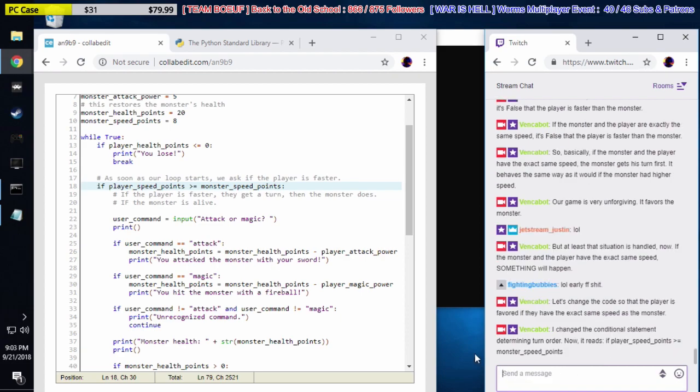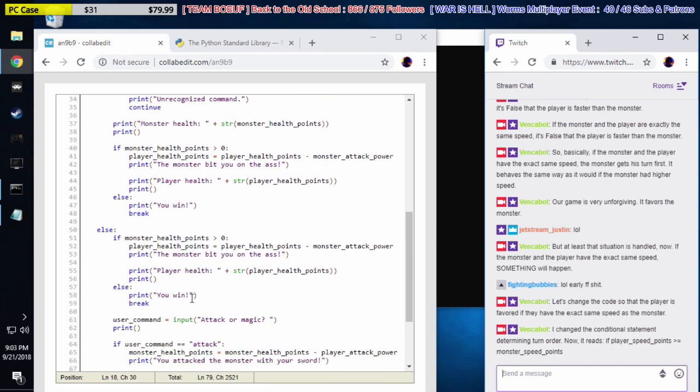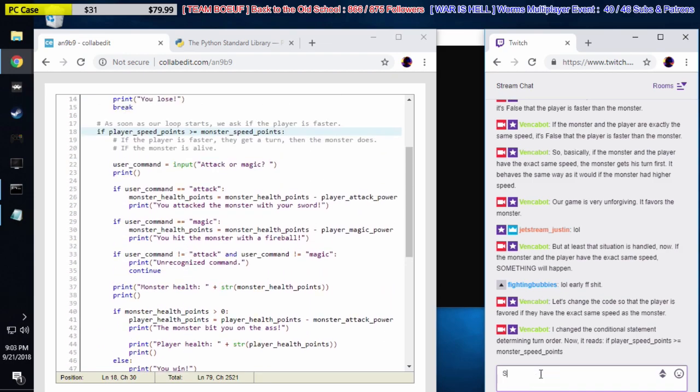Do this, right? So if the player has more speed or the same speed as the monster, then he gets the first turn. Otherwise, the monster gets the first turn, right? So now the else statement will only trigger if the monster's speed is actually higher than the player's speed.